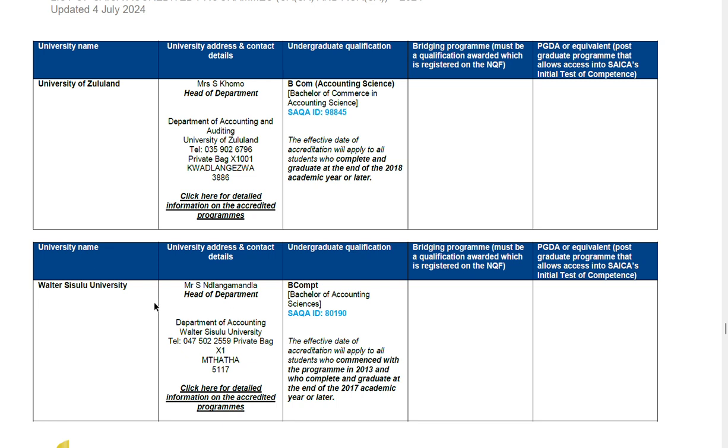Then we have Walter Sisulu University. They do provide an undergraduate qualification that is accredited with SAICA. The name of the qualification is Bachelor of Accounting Science. The SAQA ID is 80190. Make sure that you take this qualification if you go to Walter Sisulu University and not any alternative qualification they have. If they're saying this qualification is full, then you need to look for the alternative qualification in other universities. This takes us to the end of this video.